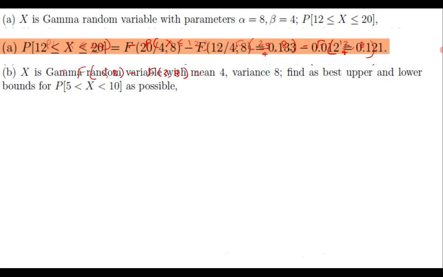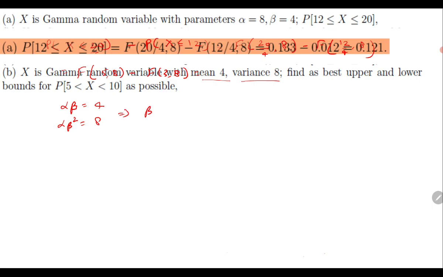The next part is X is gamma with given mean and variance, and you need to find the bounds. So you need the mean and variance for gamma random variables. Mean is alpha beta, which is 4, and variance is alpha beta squared, which is 8.